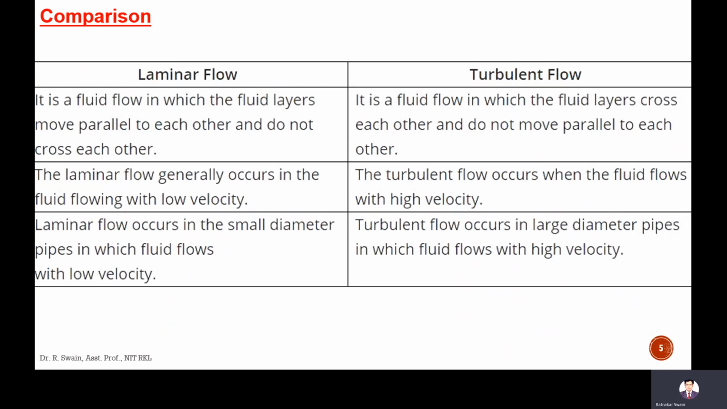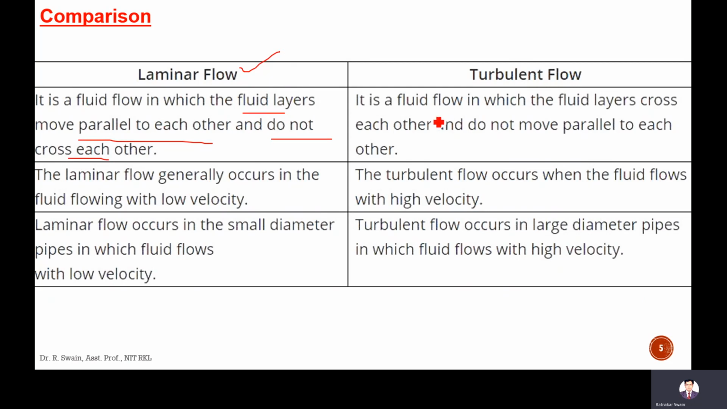So let's discuss this comparison. If we compare laminar and turbulent flow, the definition of laminar flow, according to the flow pattern, is that the fluid layers move parallel to each other and they don't cross each other.